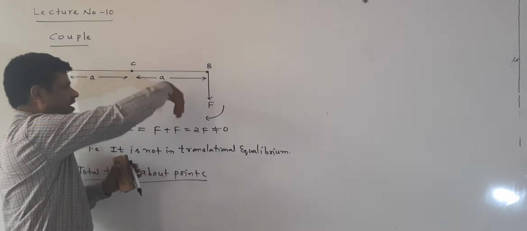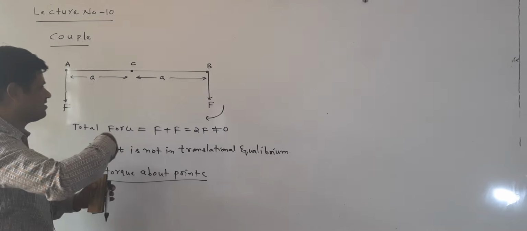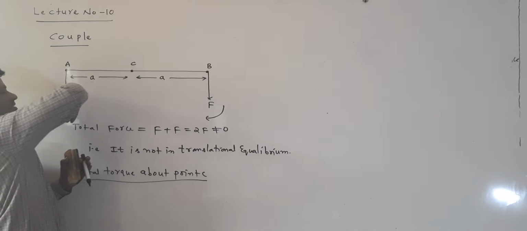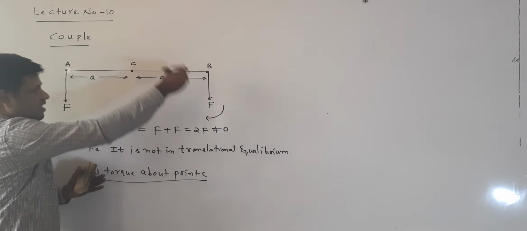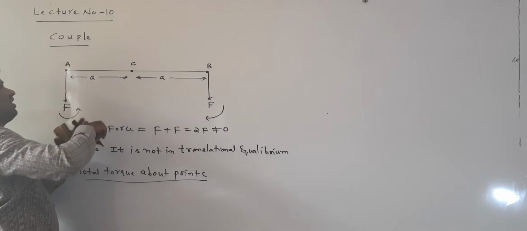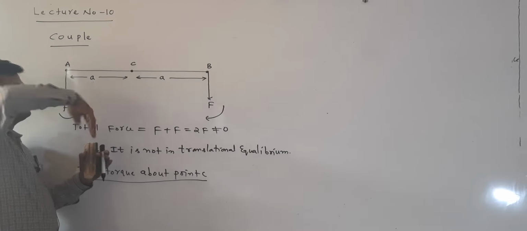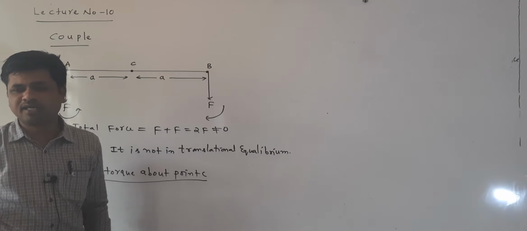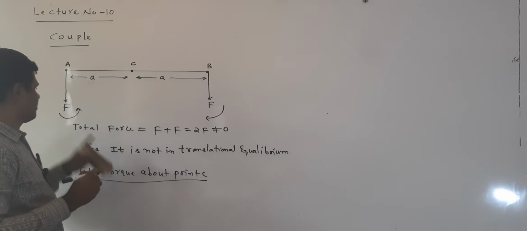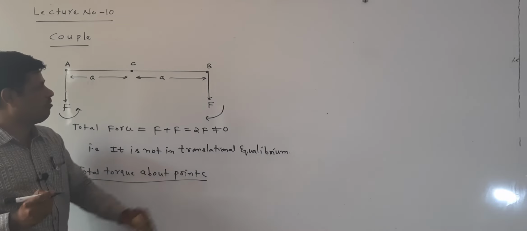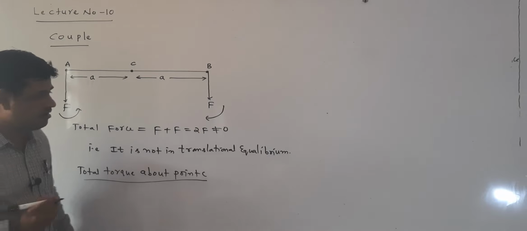Here the torque is A into F in the clockwise direction. Here also the torque is A into F. Now I am rotating like this: this is a clockwise direction, and this is an anti-clockwise direction. We know that anti-clockwise is taken as positive and clockwise is taken as negative. So total torque about point C I am writing here.